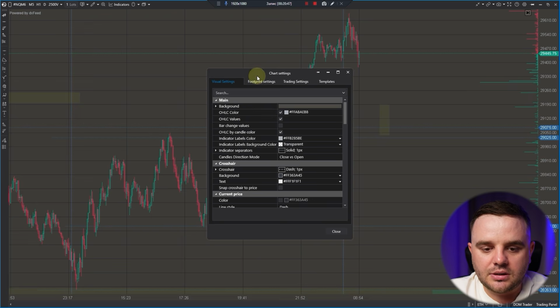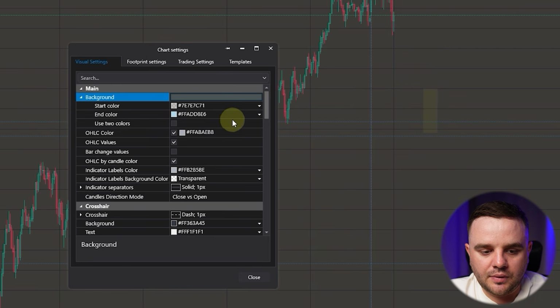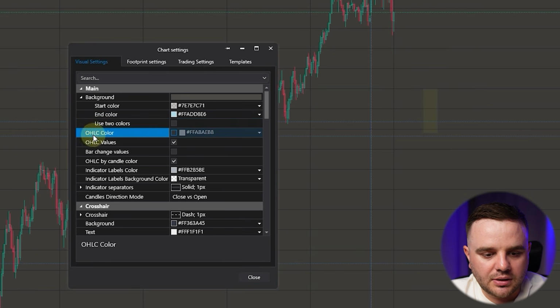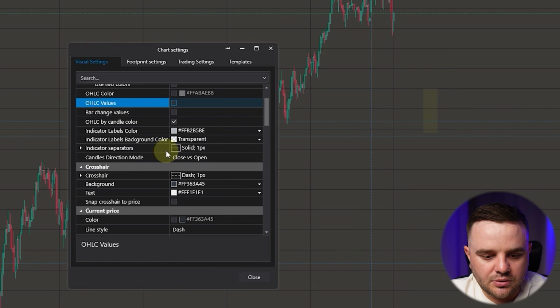After that, let's continue those settings. Let me show you everything that you need. Starting color, ending color. It is when you have two colors. I hate it. If you like, do it, but I personally hate it. Open, high, close color. It is when it shows you open, high, close numbers. I don't need it. Also this one I don't need.